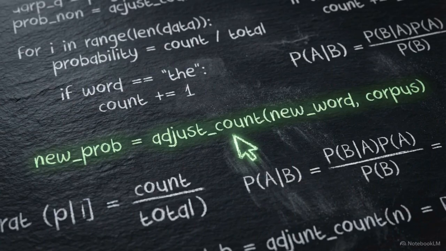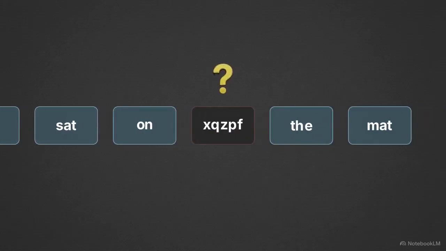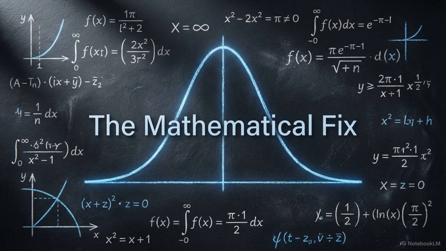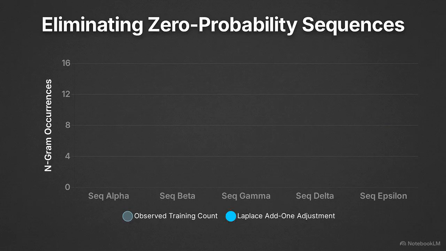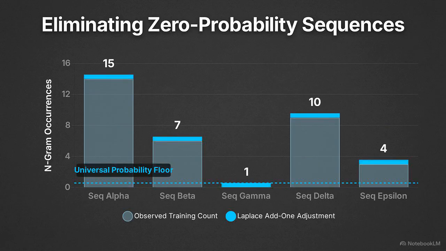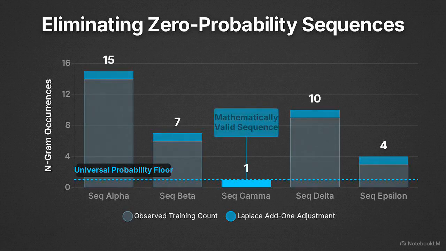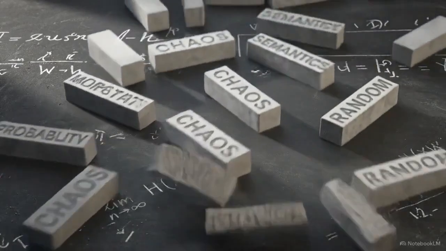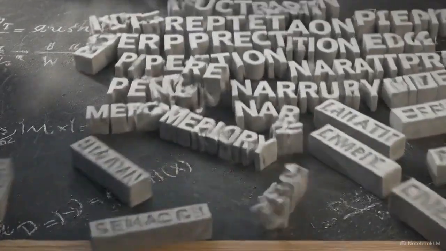To prevent this probability collapse, engineers have to intervene mathematically. The first step is adding a special unknown token, often written with bracketed text, to the model's vocabulary to catch unrecognized terms. The primary method used to address this sparsity problem is a technique called Laplace smoothing. Laplace smoothing, also known as add-1 smoothing, works by initializing the count of every possible n-gram at 1 instead of 0. By artificially shifting the entire distribution of word counts up slightly, we guarantee that every sequence maintains a minute, non-zero probability. Laplace smoothing provides the mathematical safety net required for an n-gram model to process the infinite, unpredictable nature of actual human vocabulary.